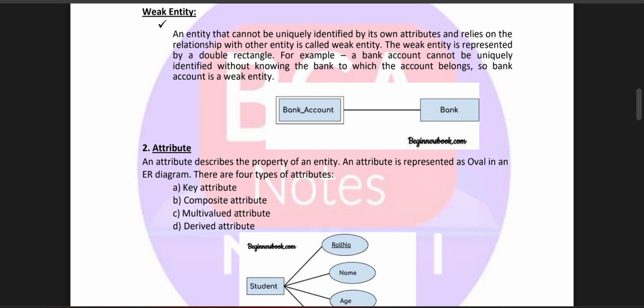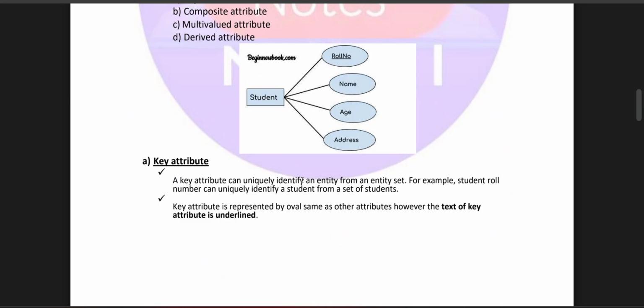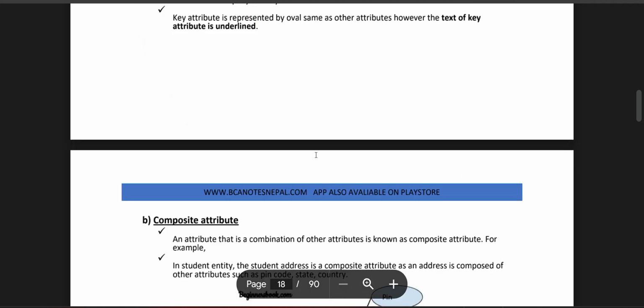Attribute: an attribute describes the property of an entity. An attribute is represented as an oval in the ER diagram. There are four types of attributes: key attribute, composite attribute, multi-valued attribute, and derived attribute. For a student: roll number, name, age, address. A key attribute can uniquely identify an entity from the entity set. For example, a student roll number can uniquely identify a student from the set of students. A key attribute is represented by an oval, same as other attributes. However, the text of the key attribute is underlined.